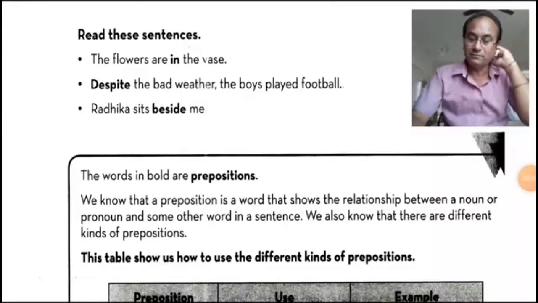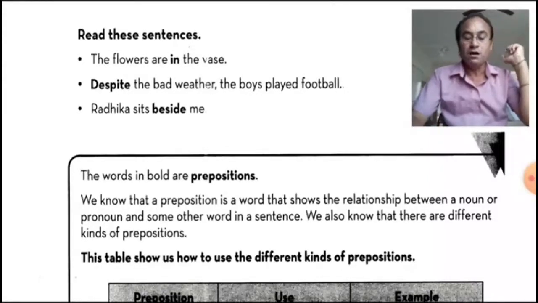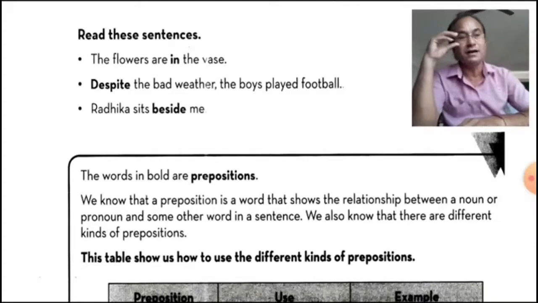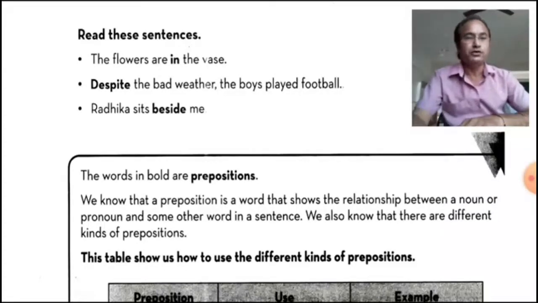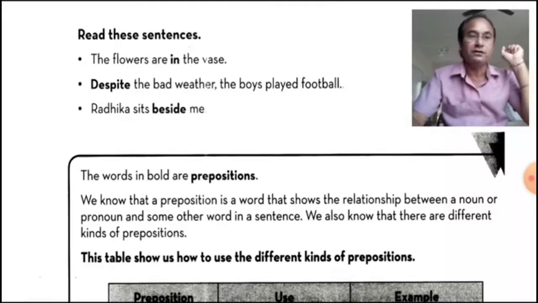Now let's see the table. This table shows how to use the different kinds of preposition. Prepositions are in, on, at, over, under, above, below, behind, between, beyond, and so on. These prepositions are used to indicate place or position.